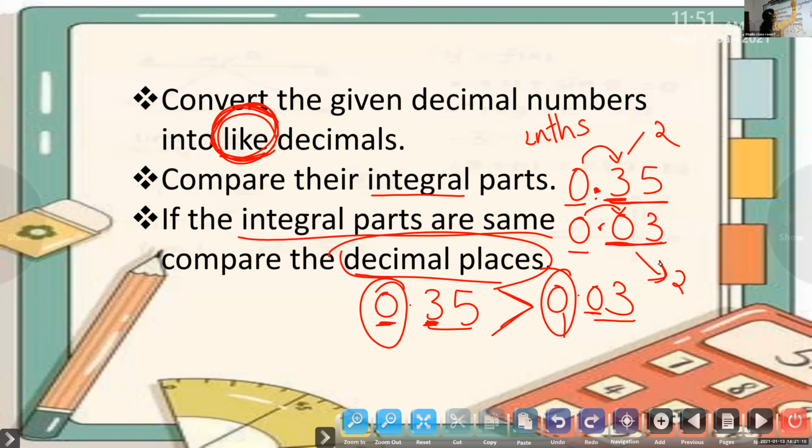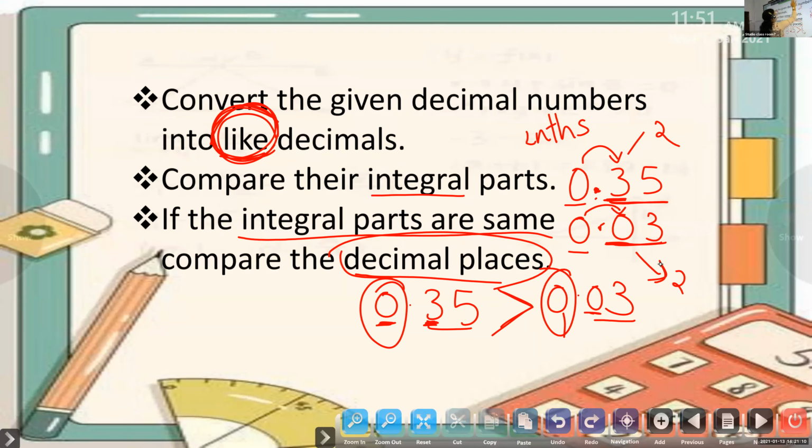Ma'am, in the example you have done, if in the integral part one of them is 4, like 4.35 and 0.03, then 4.35 will be the bigger one, right? Yes. When the integral part of one is 4 and another one is 0, which is bigger? 4.